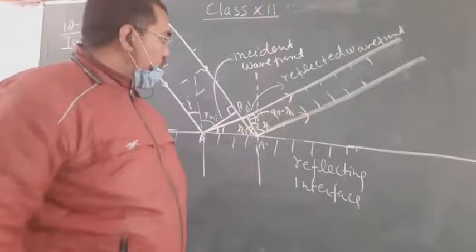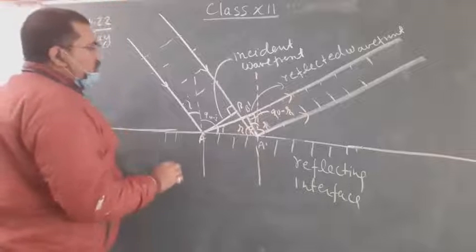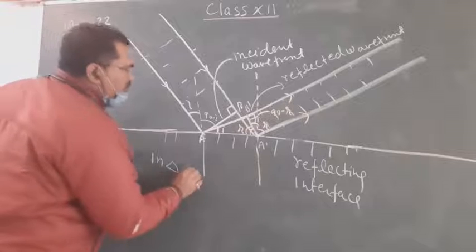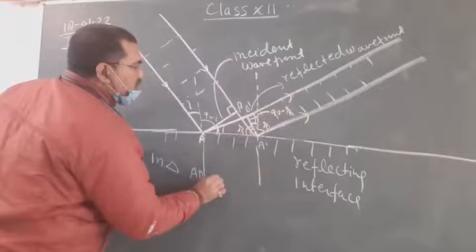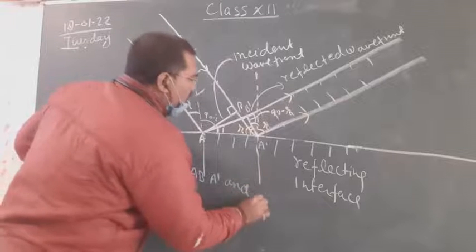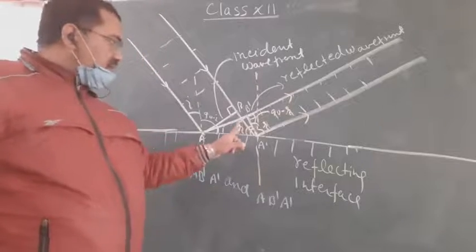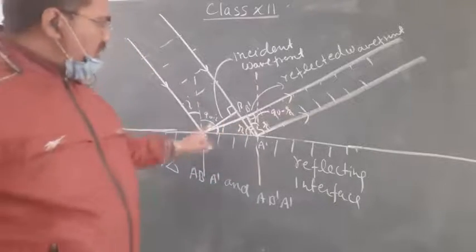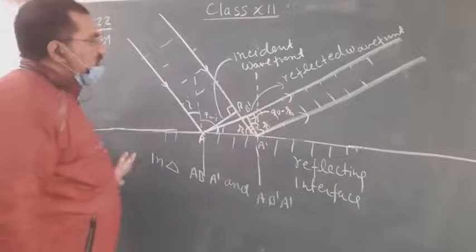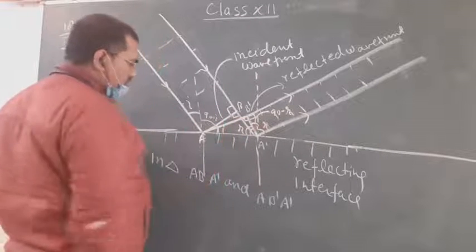Now I am going to prove i equal to r. How? Let's see. In triangle A B A dash and A B dash A dash, look at this and this. This angle and this angle will be 90 degrees.